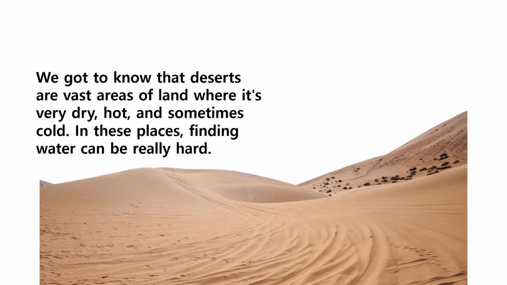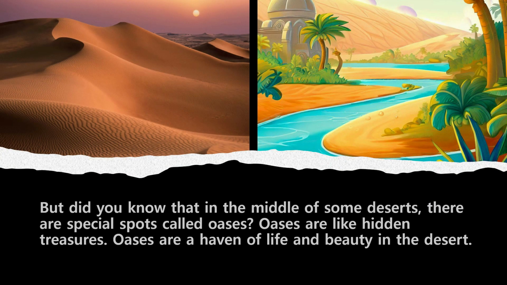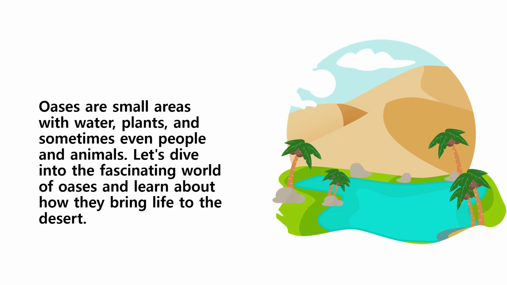We got to know that deserts are vast areas of land where it's very dry, hot, and sometimes cold. In these places, finding water can be really hard. But did you know that in the middle of some deserts, there are special spots called oases? Oases are like hidden treasures. Oases are a haven of life and beauty in the desert. Oases are small areas with water, plants, and sometimes even people and animals. Let's dive into the fascinating world of oases and learn about how they bring life to the desert.